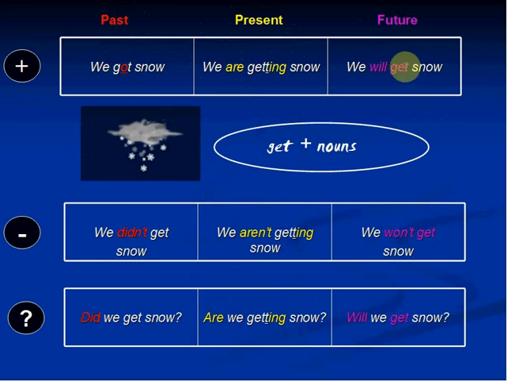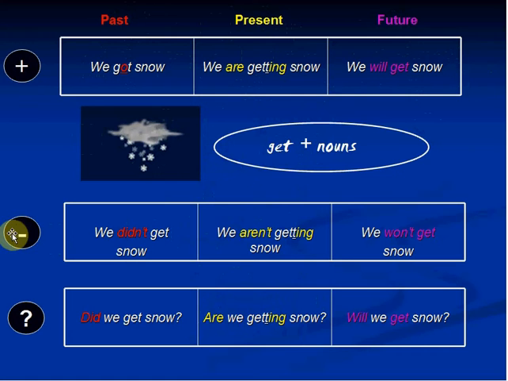If I look at the future to describe, for example, the weather condition that's coming, we will get snow this weekend. We will get snow tomorrow. So it's a synonym here. Get is a synonym of we will have snow tonight, or we will receive snow tonight, or we'll obtain snow tomorrow. So get is a synonym of have, of receive, or obtain.